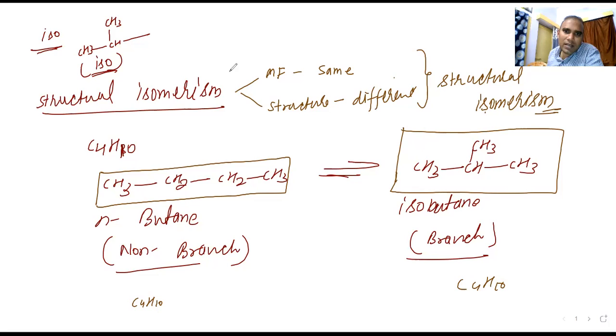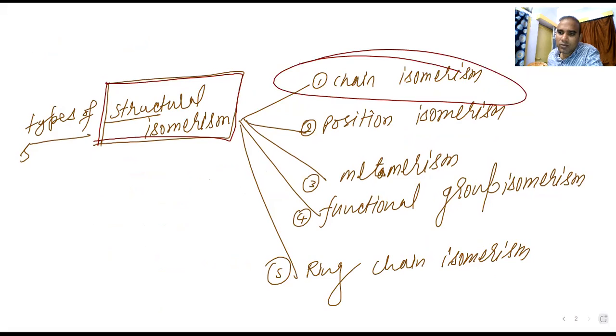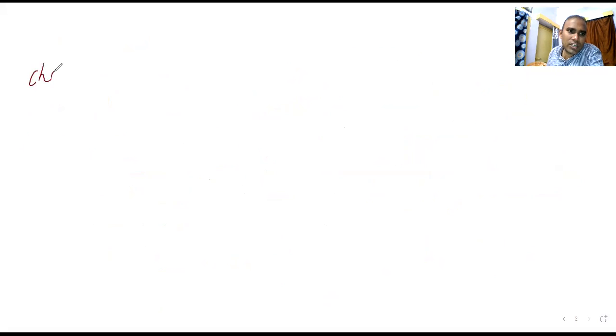Definition: same molecular formula but different structure. So they are structural isomerism. Here they are saying there are 5 types. First one is chain isomerism, so I am going for chain isomerism.